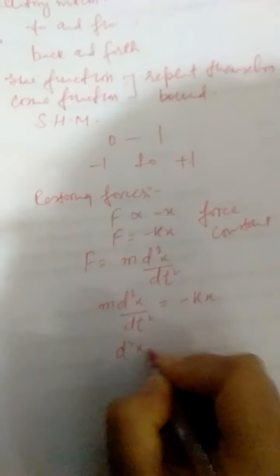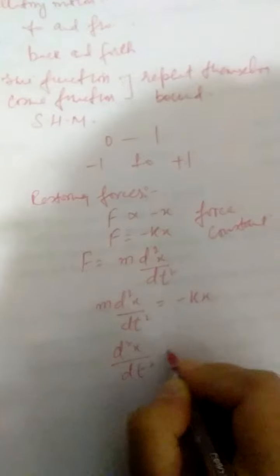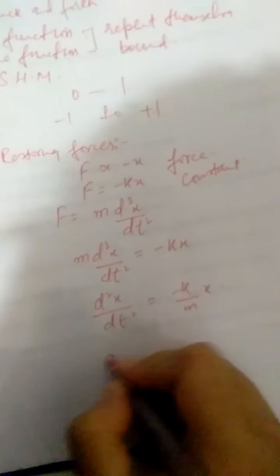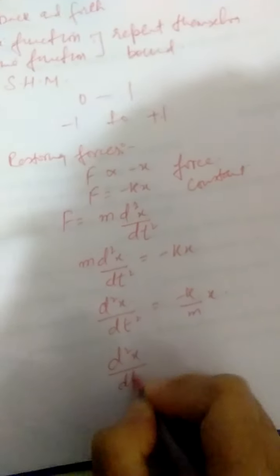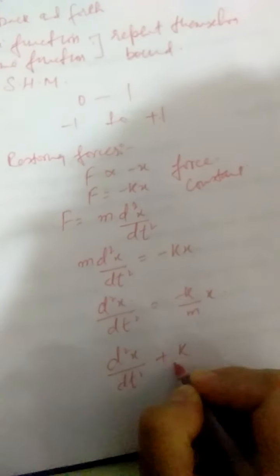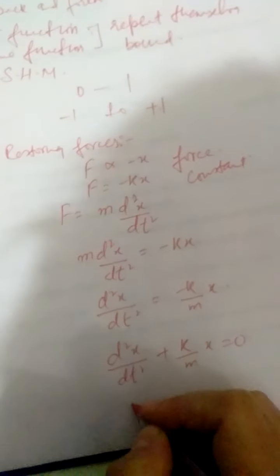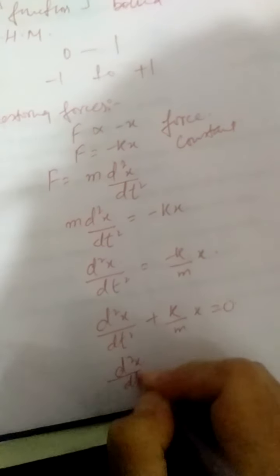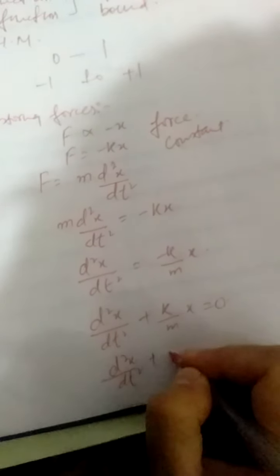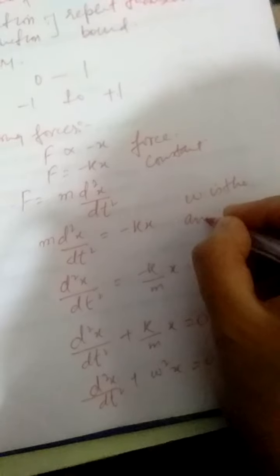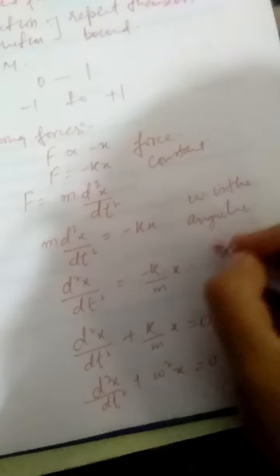So d square x by dt square is equal to minus k by m x, or d square x by dt square plus k by m x is equal to 0. For k by m, I can write omega square, so d square x by dt square plus omega square x is equal to 0, where omega is the angular frequency.